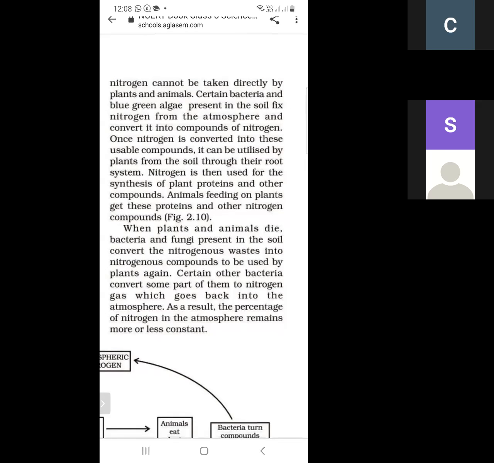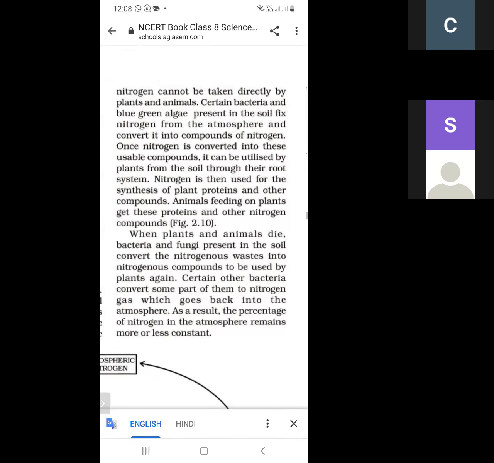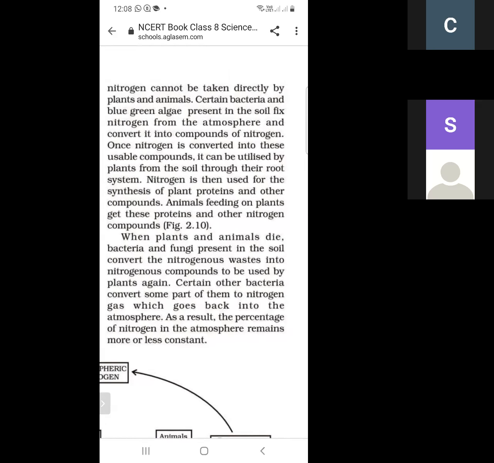And when plants and animals die, bacteria and fungi present in the soil convert the nitrogenous waste into nitrogen compounds.